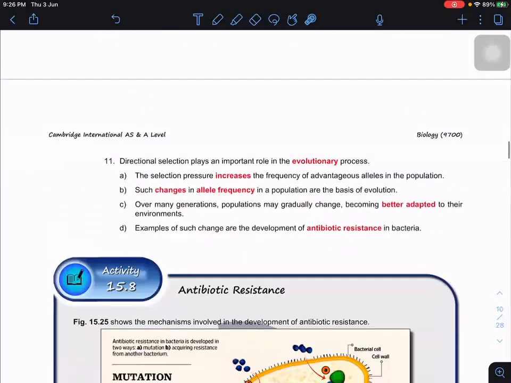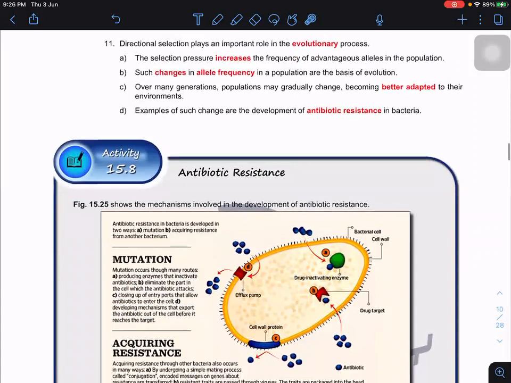Okay. So directional selection plays a very important role in the evolutionary process. This is very important, guys. Evolution can take place when we have directional selection. It means that the selection pressure will increase the frequency of advantageous alleles in the population. So the change in allele frequency in this case is the basis of evolution, making the organism better adapted. One example of evolution here is antibiotic resistance.